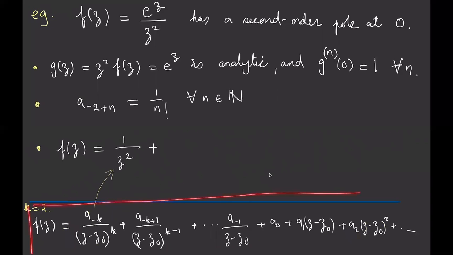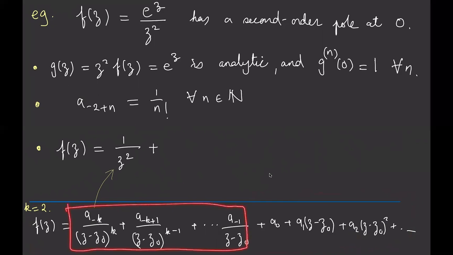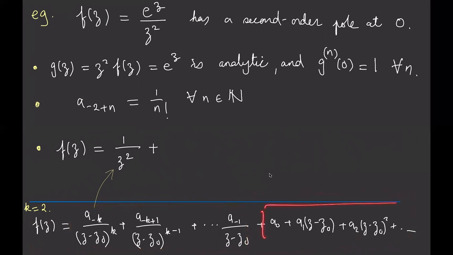So here is my general Laurent series expression for kth order and general z0. So I have these bunch of sort of the bad terms which have negative powers, and then I have the positive powers over here. But let's remind myself that k is equal to 2. So this term is a negative 2 is what I get here, and that should be a power of 2 as well. And z0 is equal to 0. So the denominator here is just simply z squared.